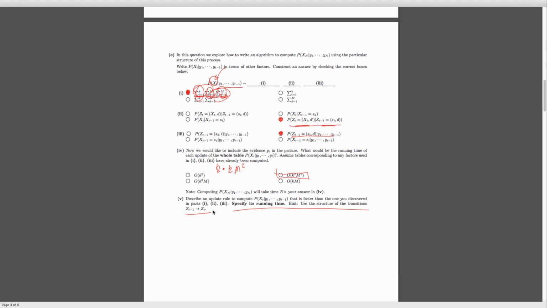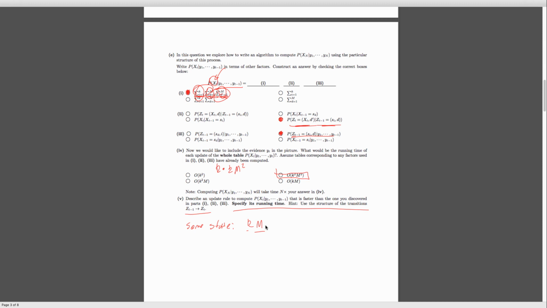So let's see. If we stay in the same state, that means we only have to sum out over durations that would keep us in the same state one more time. And there's only m durations. So we're going to have an m over here. And we have to do this for all k states we could be in to compute it for the full table. So for the same state, we end up with this km term.